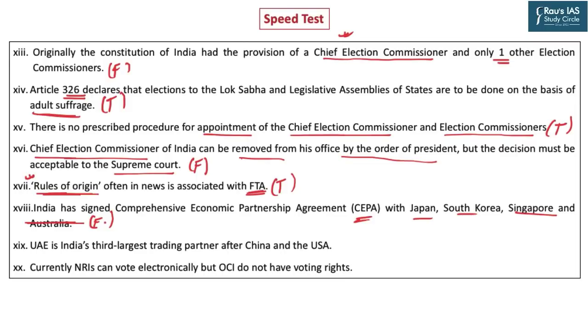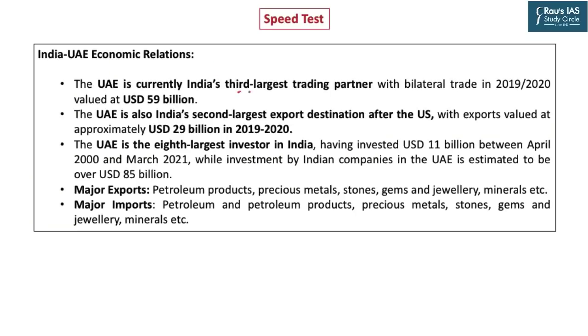UAE is India's third largest trading partner after China and the USA. This statement is correct, and you have to take note of it for the coming prelims exam. UAE is India's third largest trading partner. UAE is also India's second largest export destination after US. And UAE is 8th largest investor in India. This rank keeps changing, sometime 8th, sometime 9th.